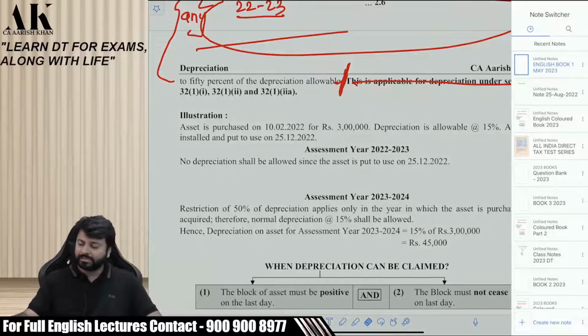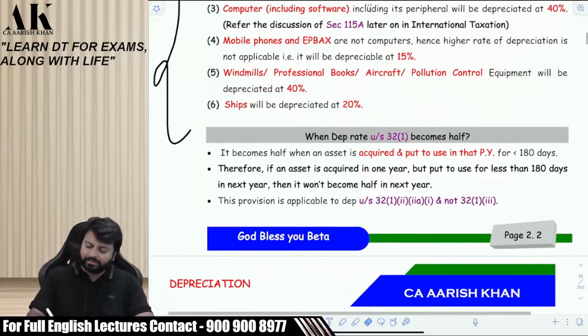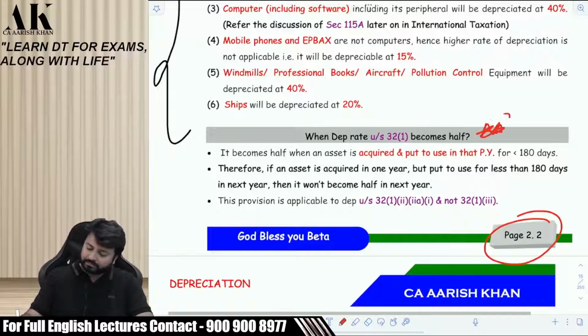You can mark down this particular concept properly in your color summary book only, because ultimately you are going to read from here. Mark this very precisely on page number 2.2. Very important.